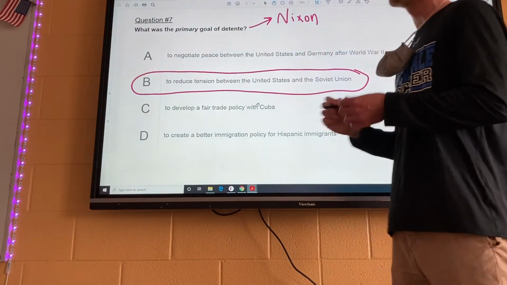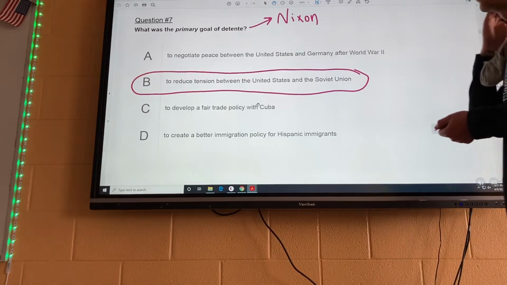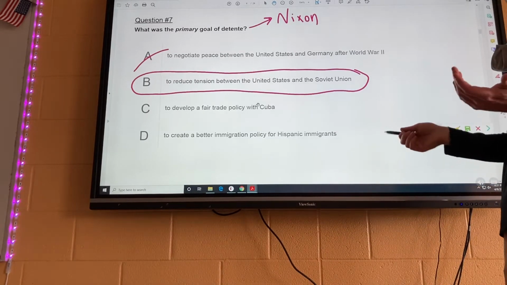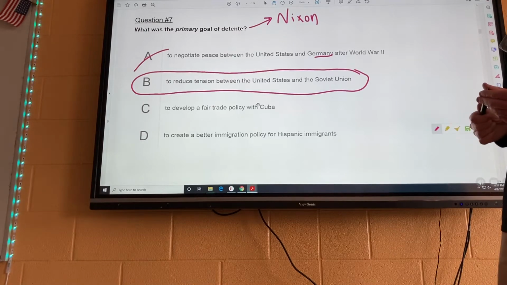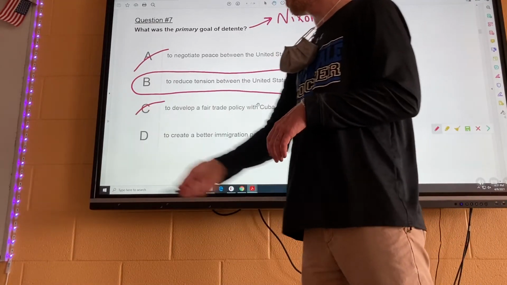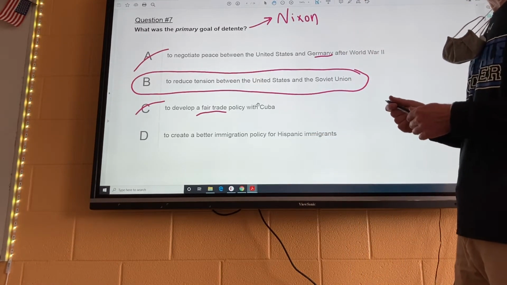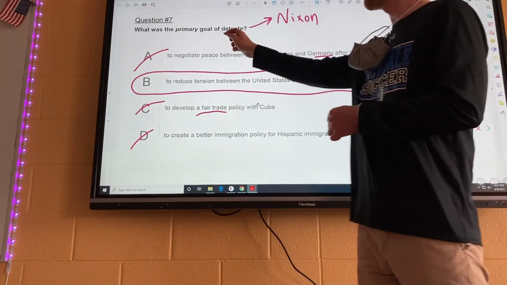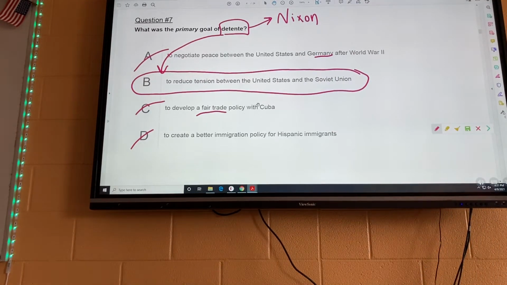Now, if we look at our wrong answers, A, to negotiate peace between the United States and Germany after World War II. No, that's not our answer. When Hitler killed himself in 1945, peace was essentially on in Germany, so the war was over there. C, to develop a fair trade policy with Cuba. It has nothing to do with Cuba, and also we were not interested in trading with a communist country. Or D, to create a better immigration policy for Hispanic immigrants. Détente has nothing to do with that either. Again, détente is all about this. This is literally straight up content knowledge, and it is in our study guide. So make sure you take a look at those too.